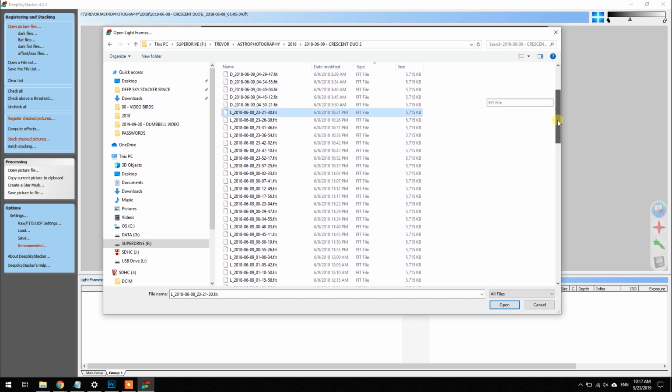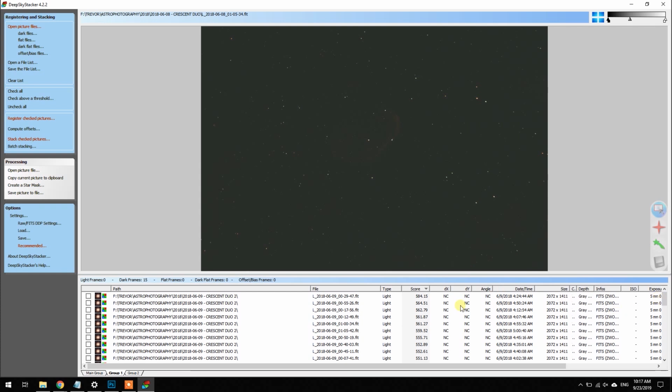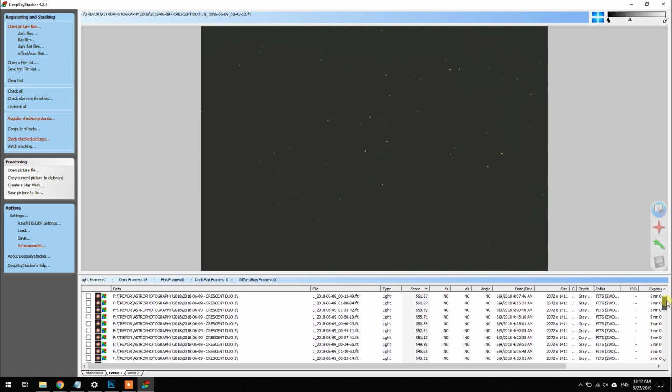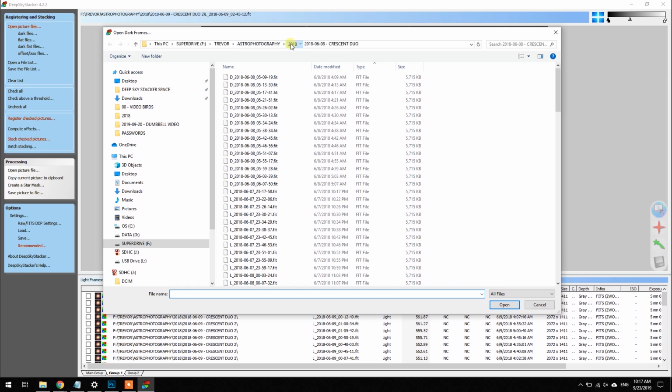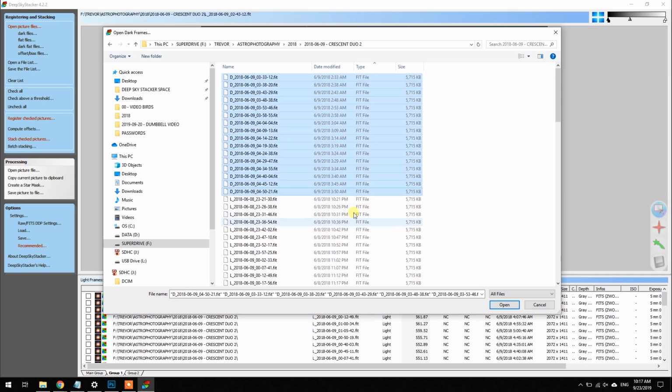I can see them with their L designation. That was captured in Astrophotography Tool. They label them that way. And these were 5-minute exposures. And we're not going to pay attention to the score or anything yet because I want to show you that next. Just going to grab the dark frames here.